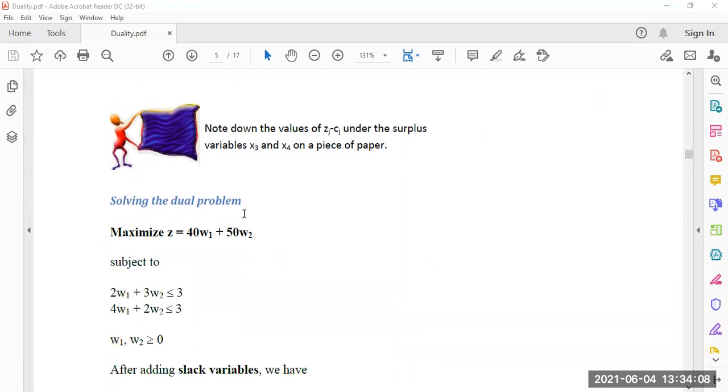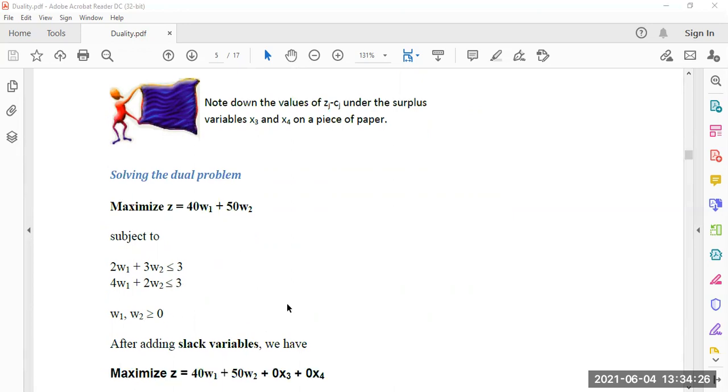Now, solution of the dual problem. What was our dual problem? The dual problem was: maximize z equal to 40w1 plus 50w2, subject to 2w1 plus 3w2 less than or equal to 3, 4w1 plus 2w2 less than or equal to 3, and obviously w1, w2 greater than or equal to 0.